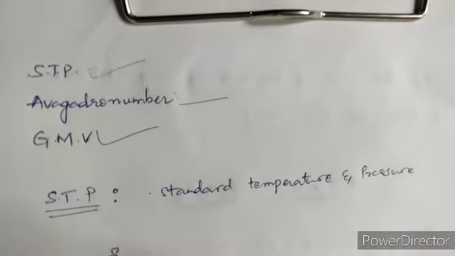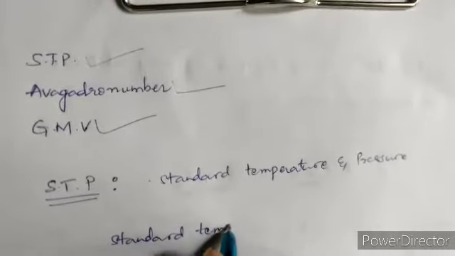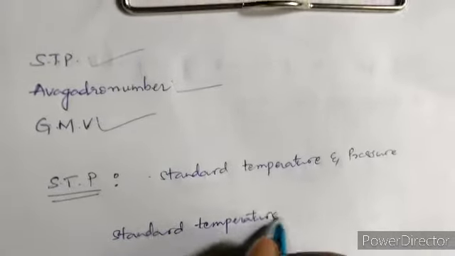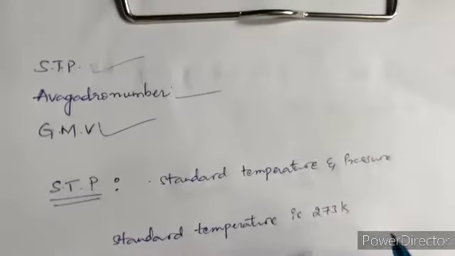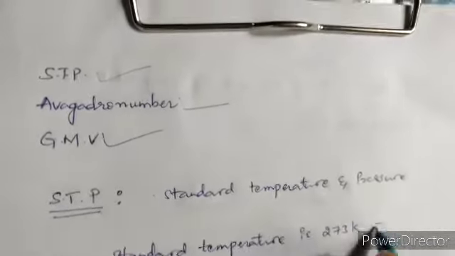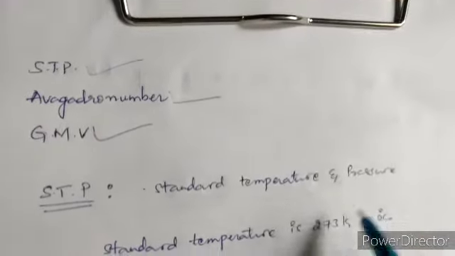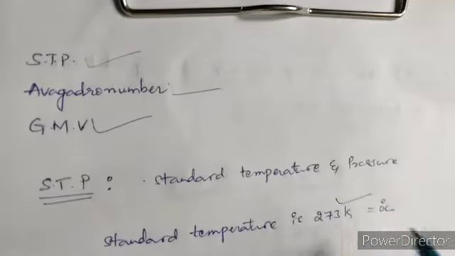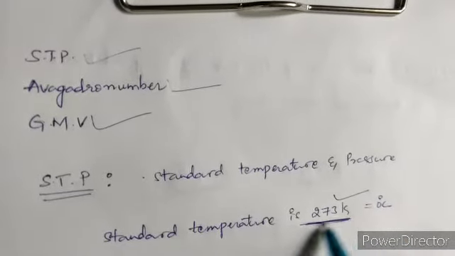So standard temperature is 273 Kelvin, or 0 degrees Celsius. But in the SI system we will use Kelvin. So for further purposes we will use the Kelvin scale.